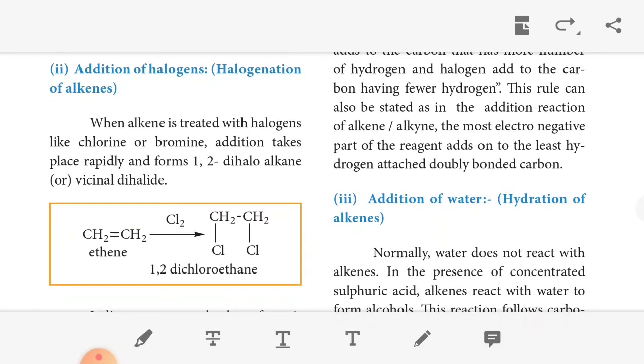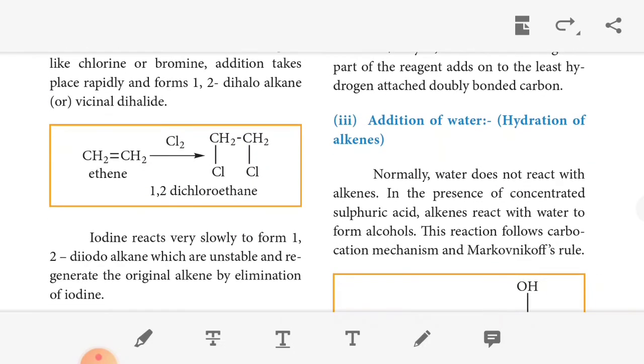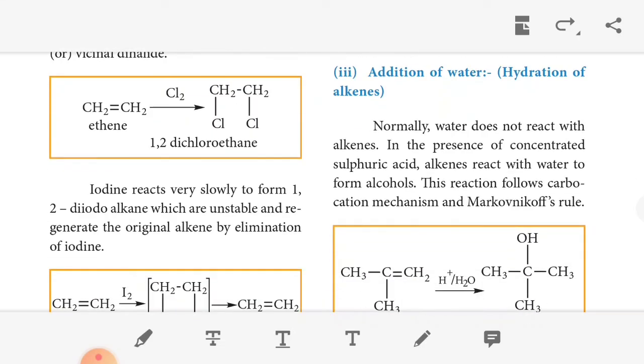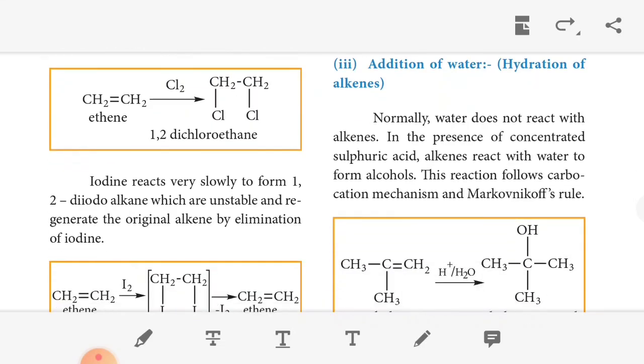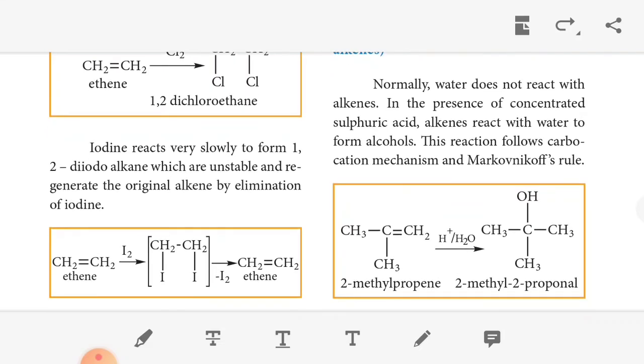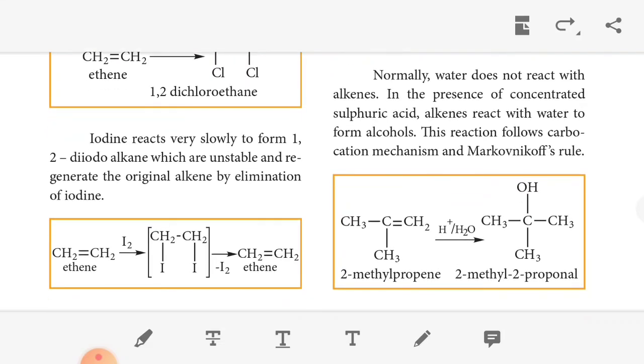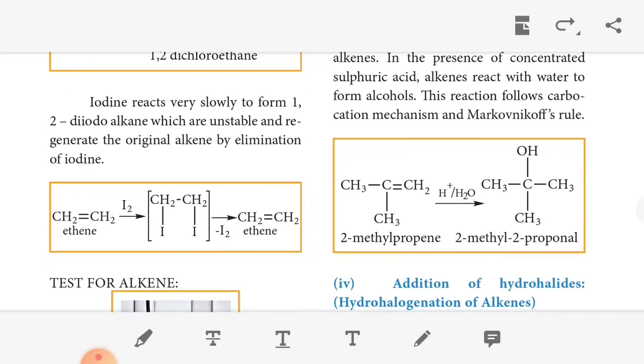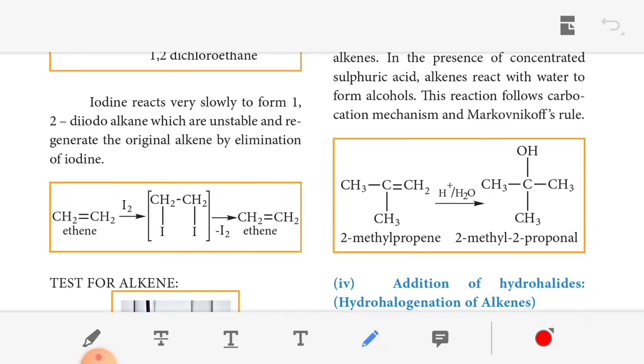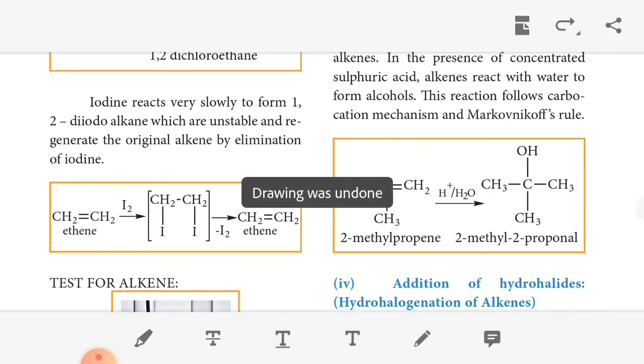So the first one, addition of water, that is the hydration of alkenes. Normally water does not react with alkene. In the presence of concentrated sulfuric acid, alkenes react with water to form alcohol. This reaction follows Markovnikov's rule. So here, 2-methylpropene with H+ and H2O gives 2-methylpropanol.